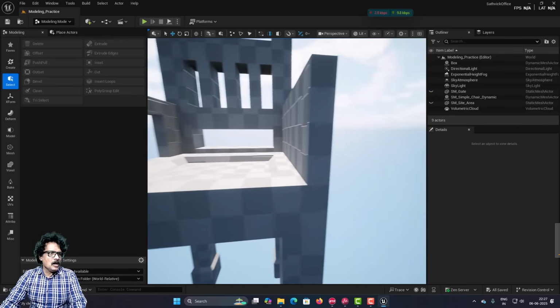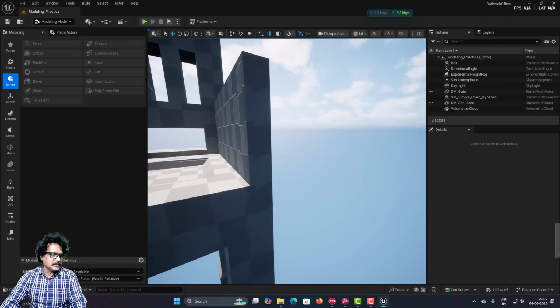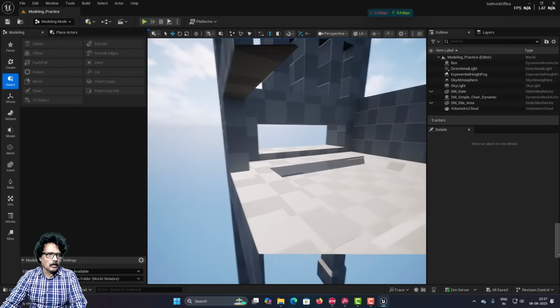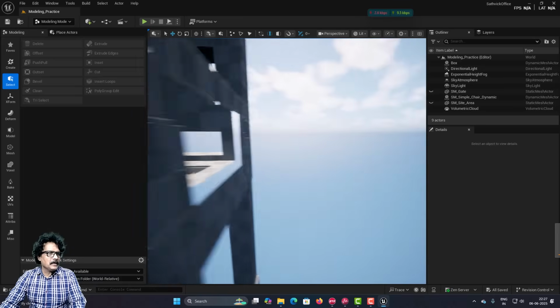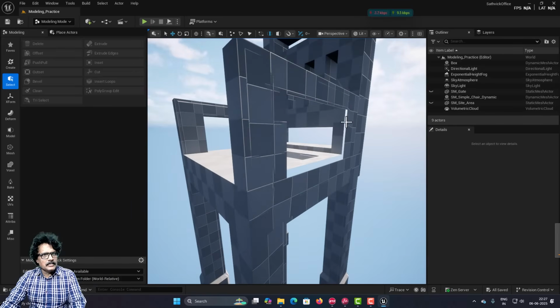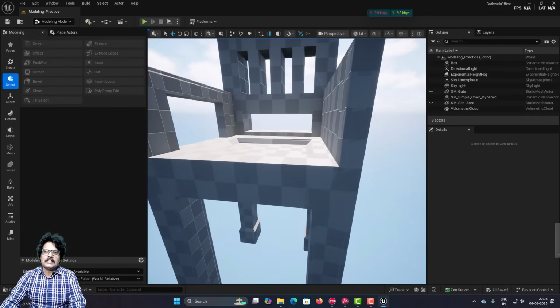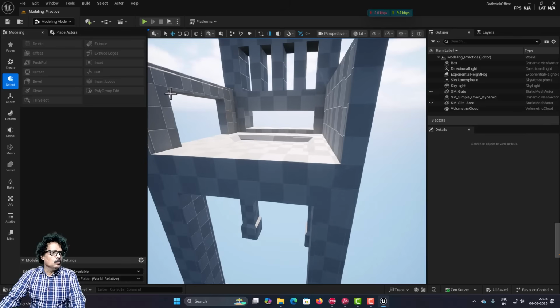But if you see on the other side armrest here, see here this cut is not visible at all. However, if I press D and come this side, the cut is visible here. This is because we have removed the faces on only one side, and the other side the faces have not been removed. Whenever you want to cut a face, it is always better to use push pull rather than the delete.